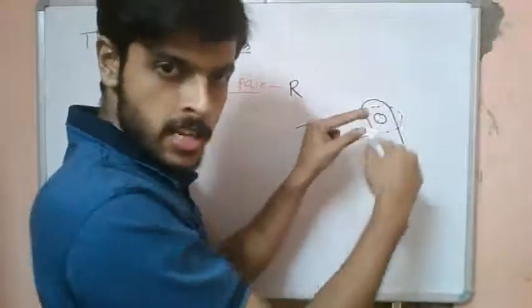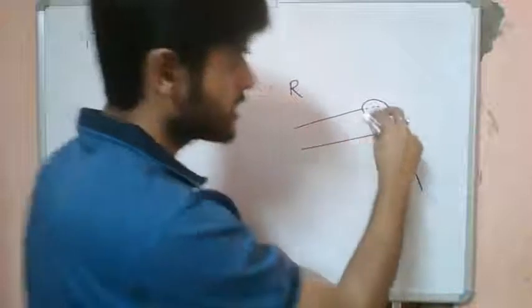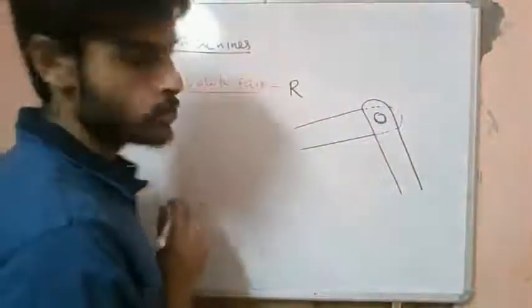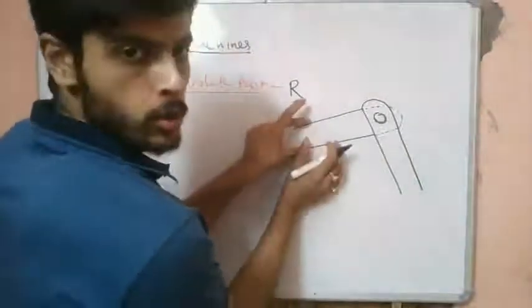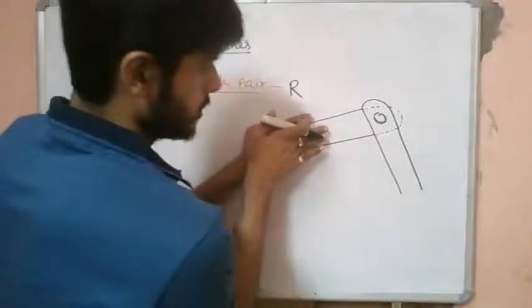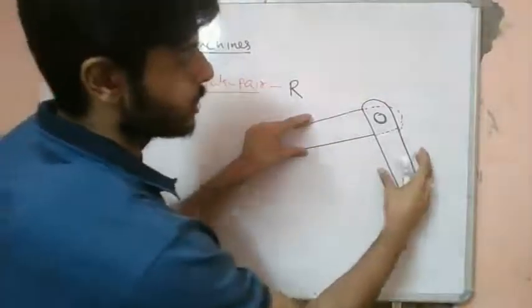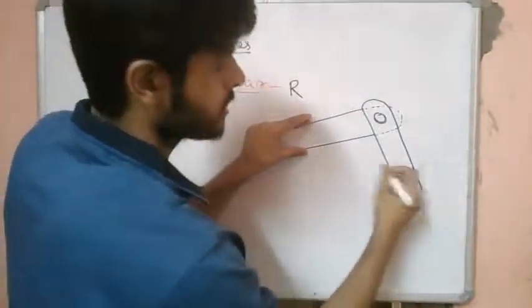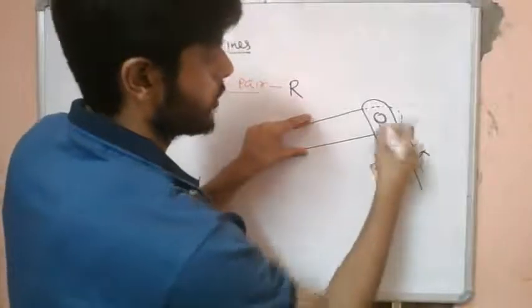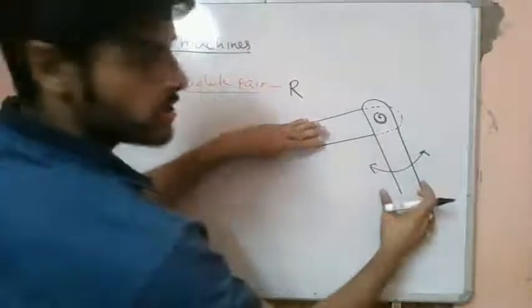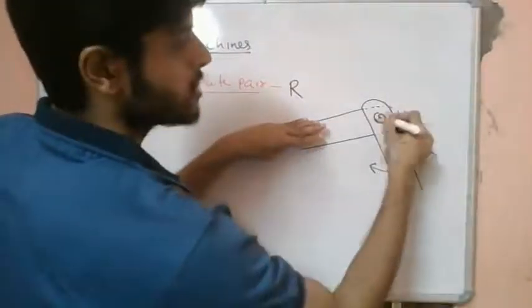So there is basically an area contact in the periphery of this circle. What happens is that if we keep this link held, we can move this link. We can rotate this link about this axis. If we hold this link, it can be rotated about this axis.